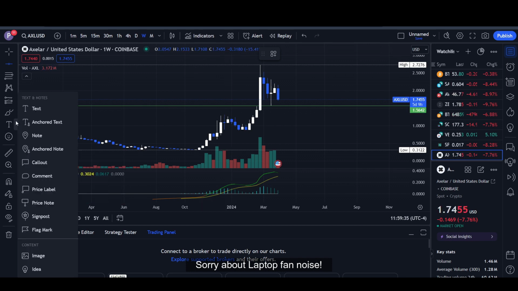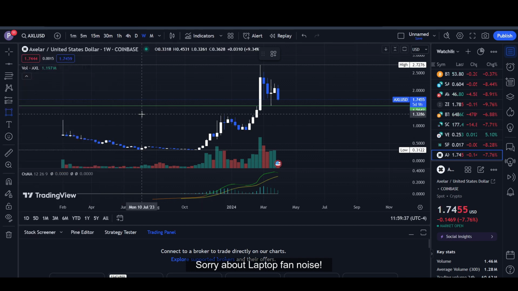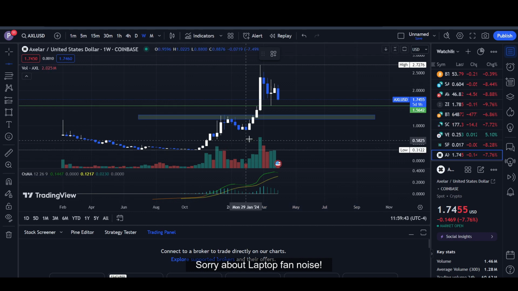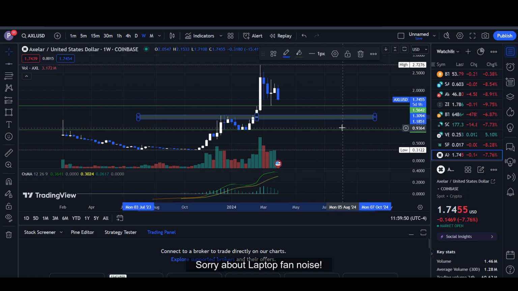I think we have a good entry around this zone. So around 1.3 to 1.8. Just a second, let me draw it for you, then we'll talk about that. So we have 1.3 to 1.18, and the last one, I think this is the most likely biggest bounce back point for this coin, around 88 cents.